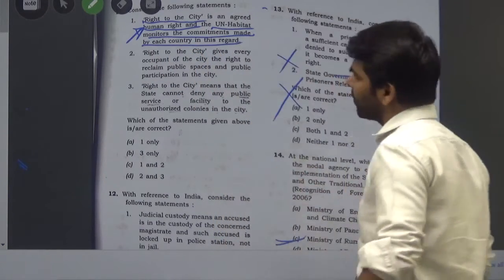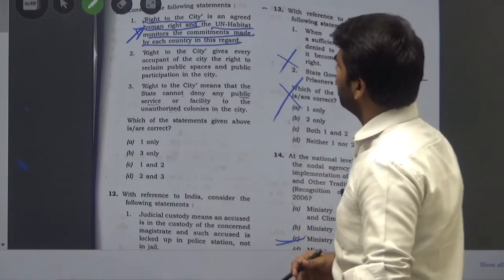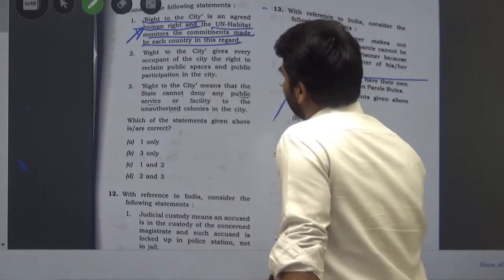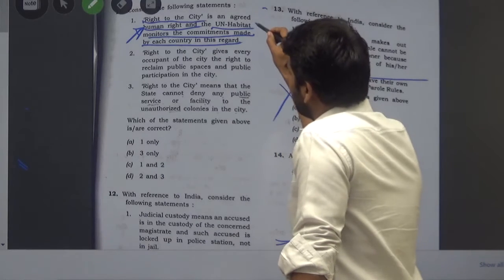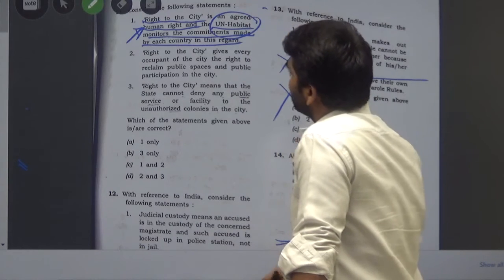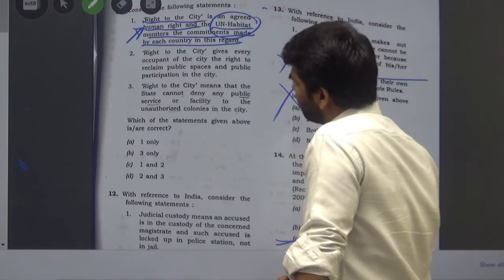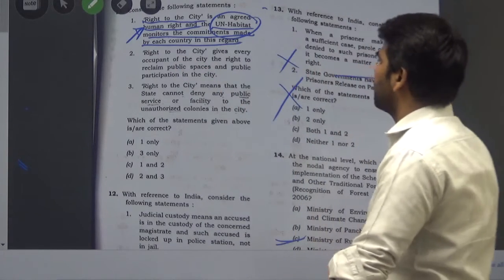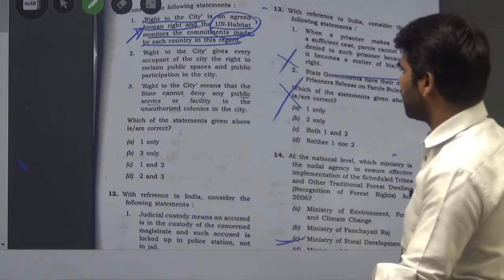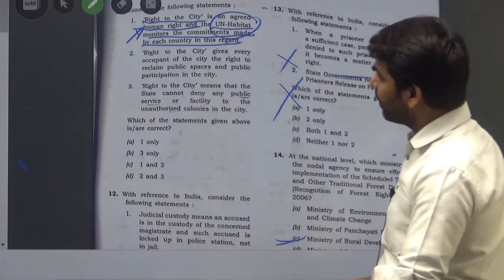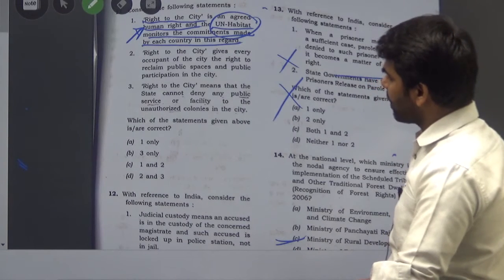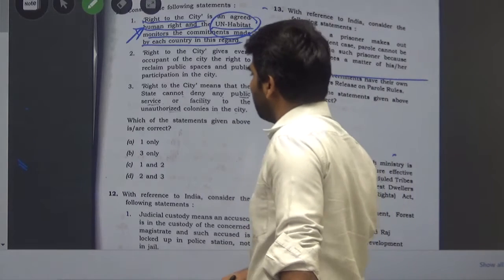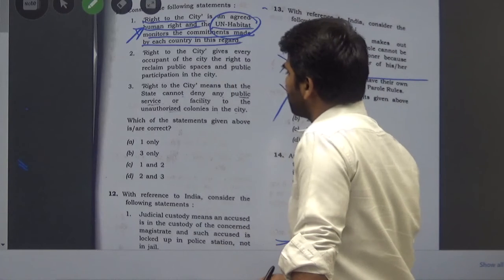Almost every member of the UN has agreed to protect human rights under the right to the city, and this is the goal monitored by UN Habitat. Right to the city gives every occupant of the city the right to reclaim public spaces and public participation in the city. Right to the city means that the state cannot deny any public services or facility to the unauthorized colonies in the city.